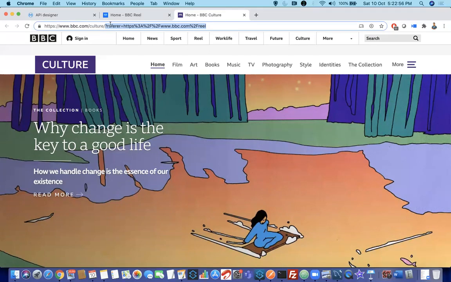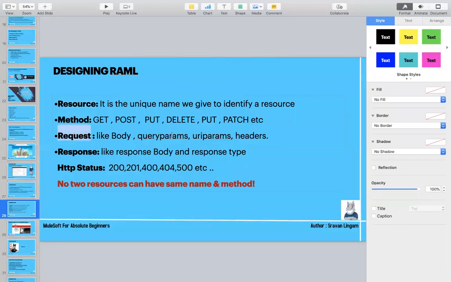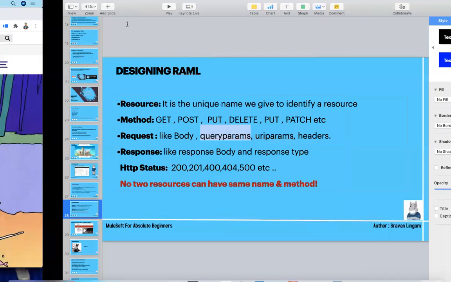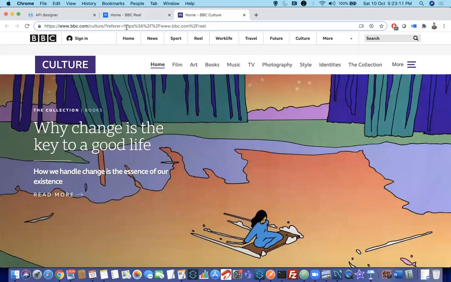Question mark. I already discussed this in session 1: whatever is after the question mark is called query parameters. That's what I told here in the request. One of the types is query parameters. That means you can send information in the form of a question mark. So try to understand and analyze websites, anything.